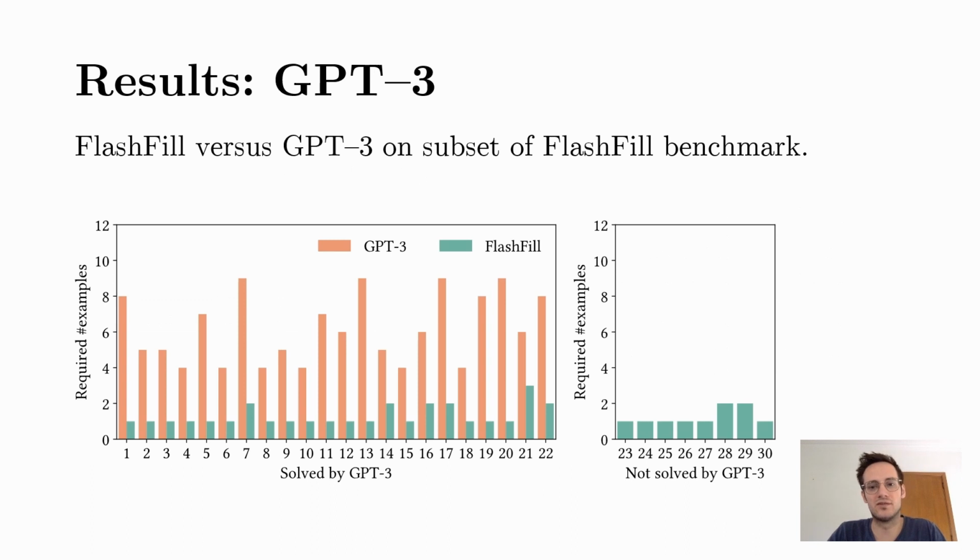Finally, we can get to some results. The first results are not using FlashGPT-3 yet and served as a sanity check, where we compare GPT-3 with FlashFill on a subset of FlashFill benchmarks. Each pair of bars shows how many examples these systems require. We can see that GPT-3 is still able to solve quite a lot of programs, but it requires significantly more examples. The syntactic component is just very important in practice.